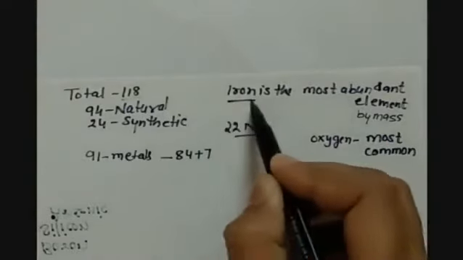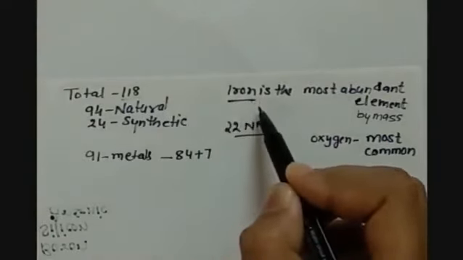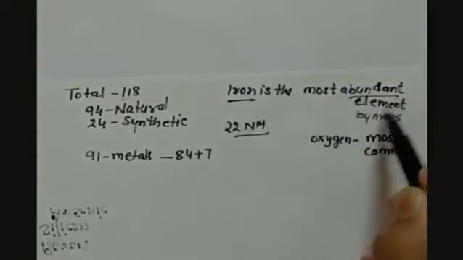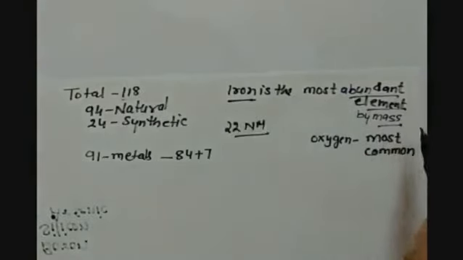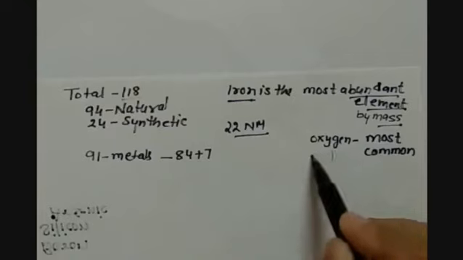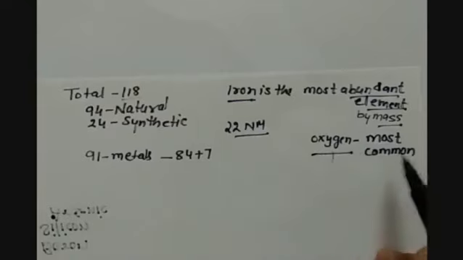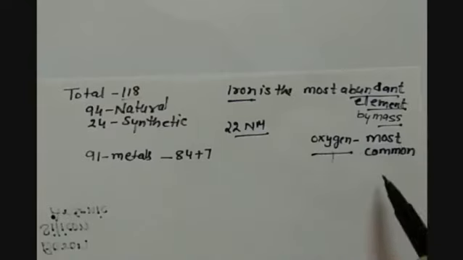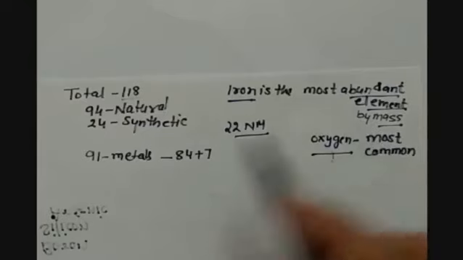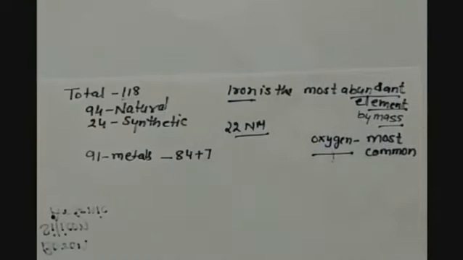Important thing is that iron, which is a metal, is the most abundant element by mass, and oxygen, which is a non-metal, is the most common element found in the earth's crust. So remember these points, these are important.